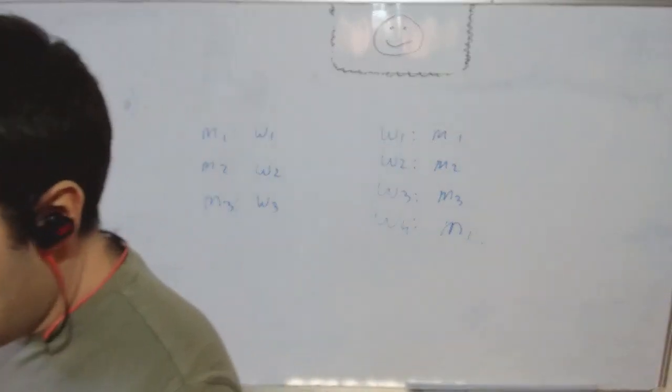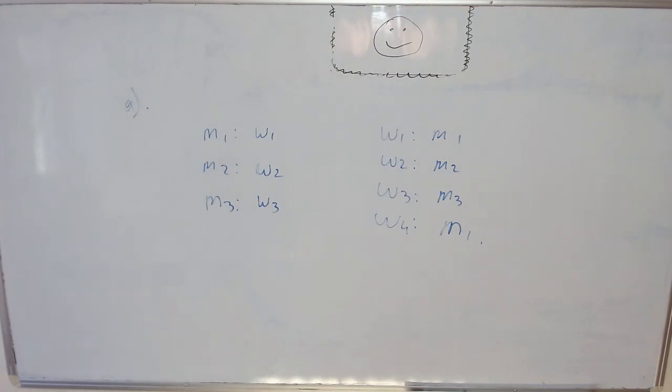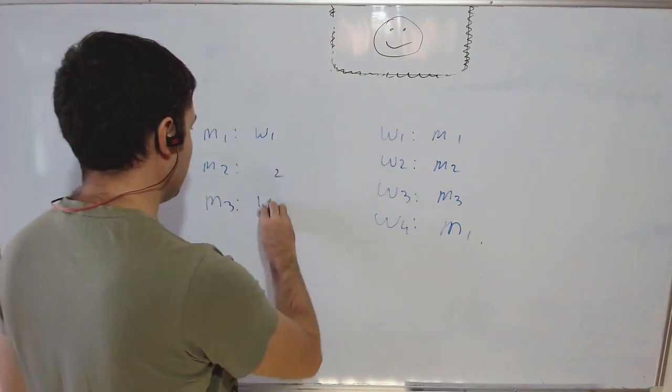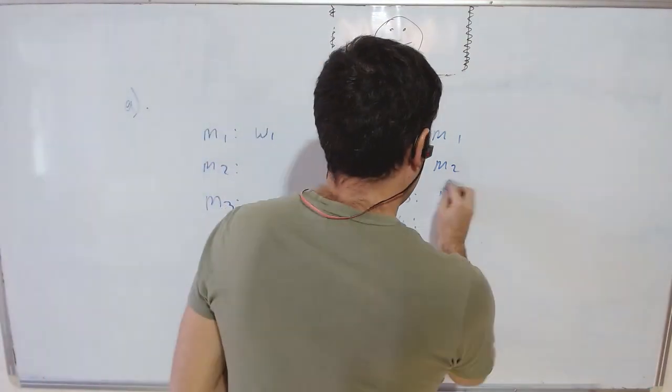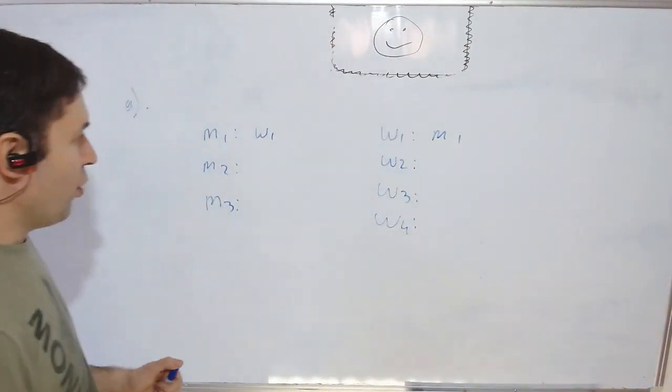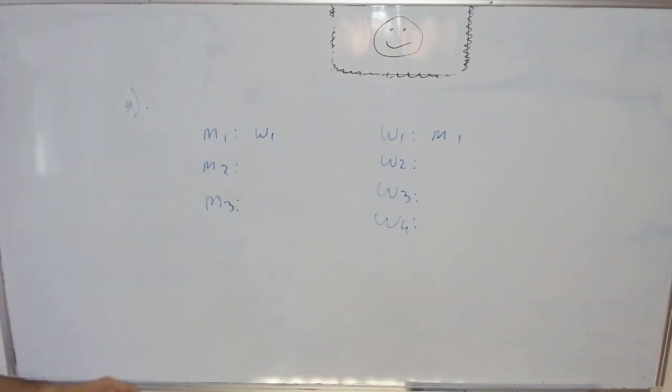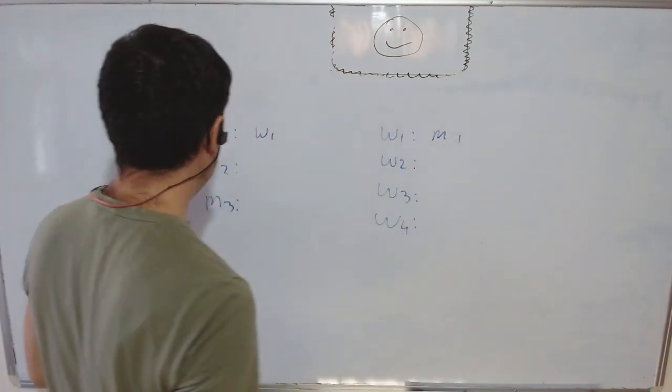Now in part B, we consider the same problem, but specify preferences such that there exists a stable match with a single couple. Everyone else stays unmatched. Okay, so let's try to do that. We only need one couple to be matched. So let's have one top couple.